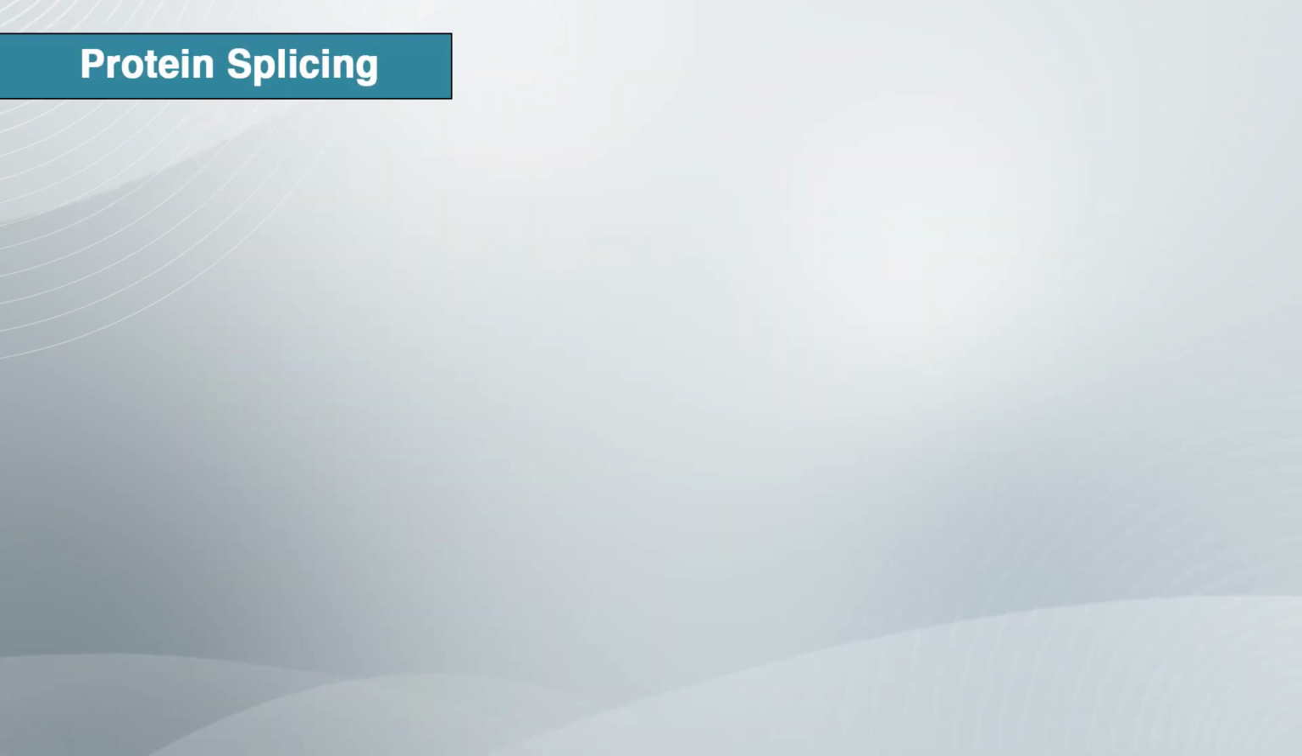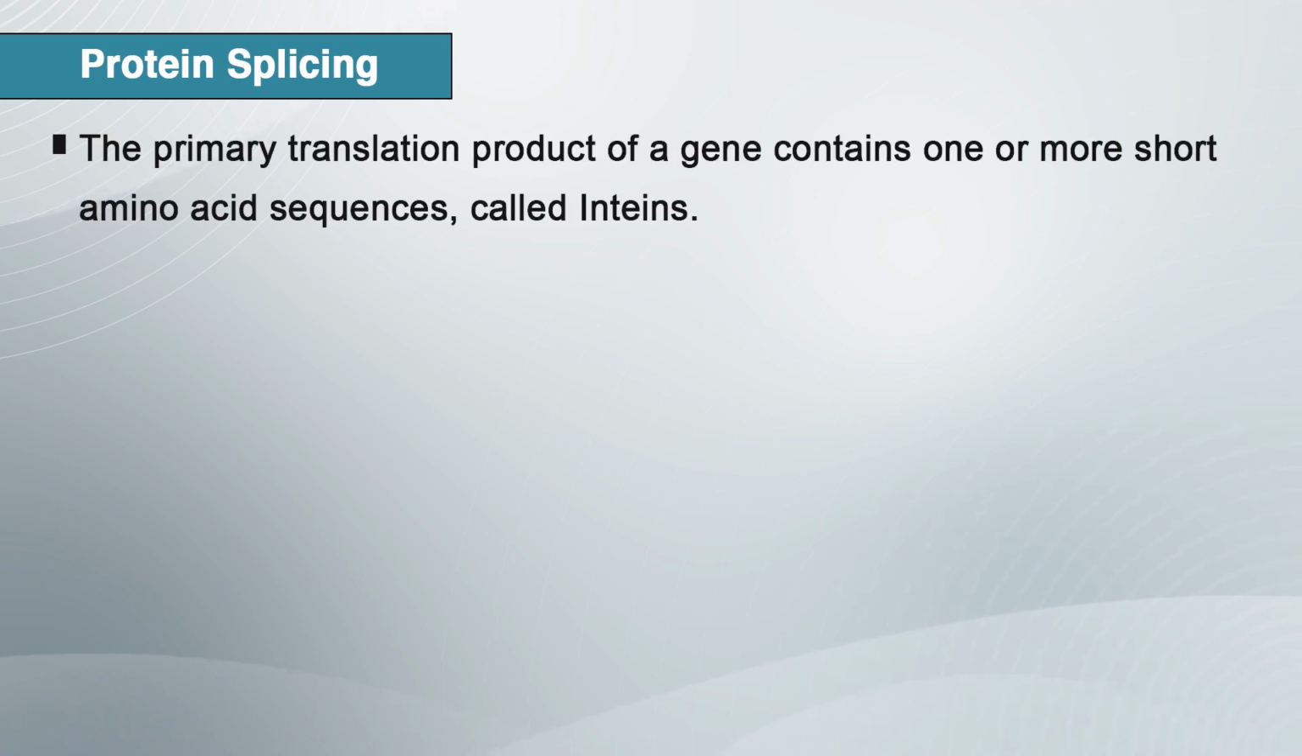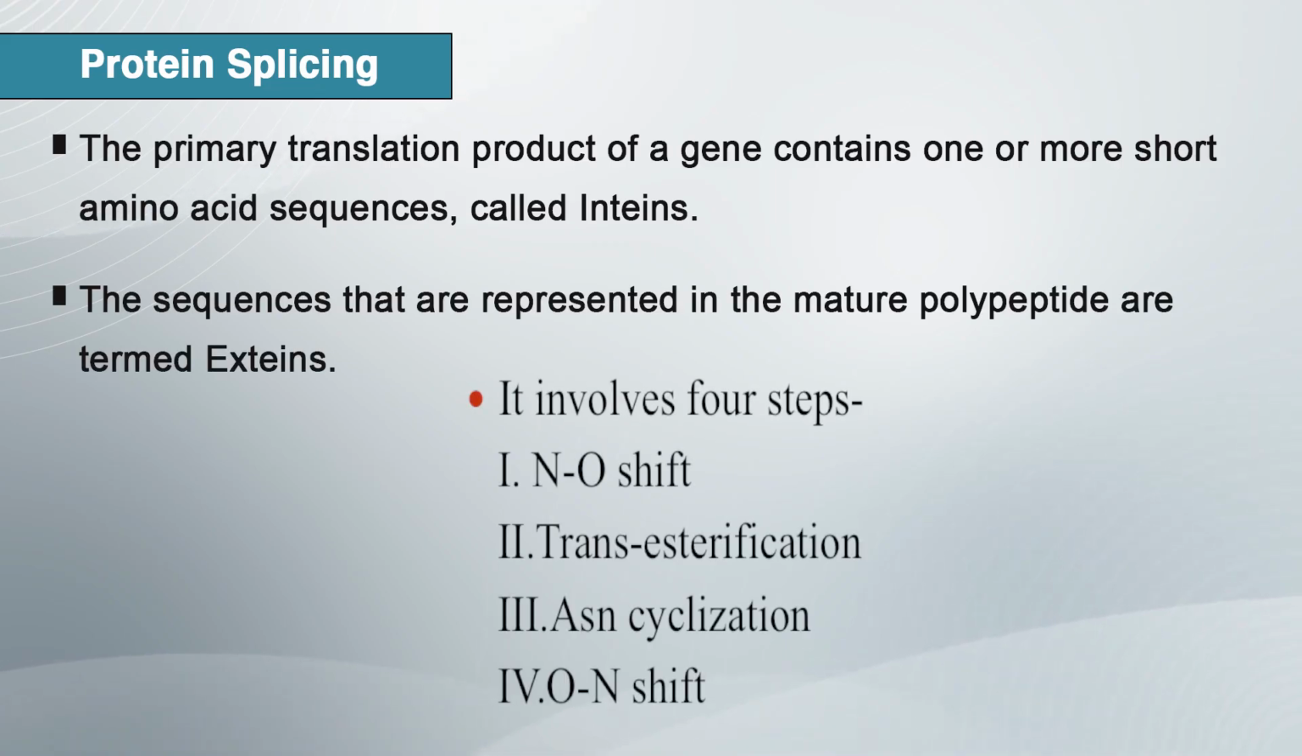Now, the fourth mechanism is protein splicing. The primary translation product of a gene contains one or more short amino acid sequences called inteins that excise themselves from the nascent polypeptide. The sequences that are represented in the mature polypeptide are termed exteins. Inteins occur in both eukaryotic and prokaryotic polypeptides, and an intein has the ability to catalyze its own removal from the primary translation product. The autocatalytic process of protein splicing involves bond transfer reactions, and no input energy is required.